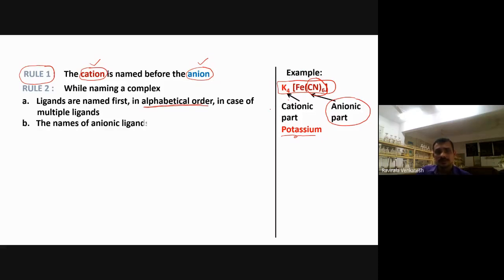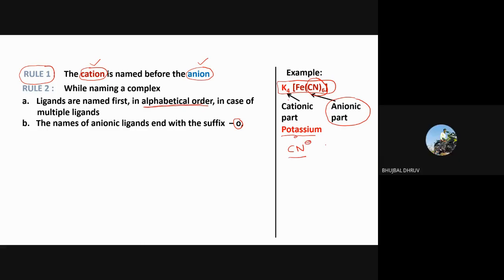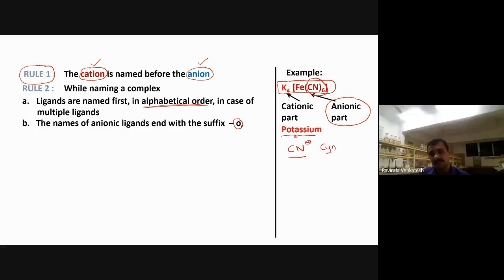Now, the names of anionic ligands end with the suffix O. This is very, very important. Can anybody say what is the name of CN? Cyanide. Generally, we call this cyanide. Anionic ligands must end with O, which means I have to remove this E. I am removing that E completely.